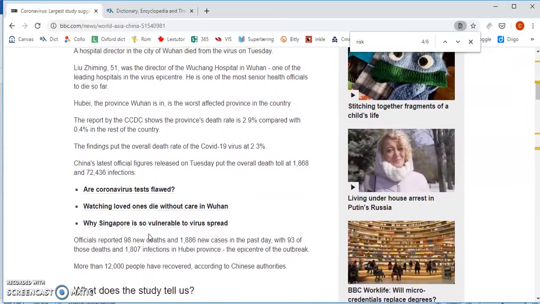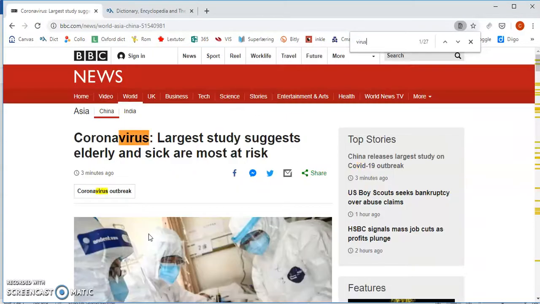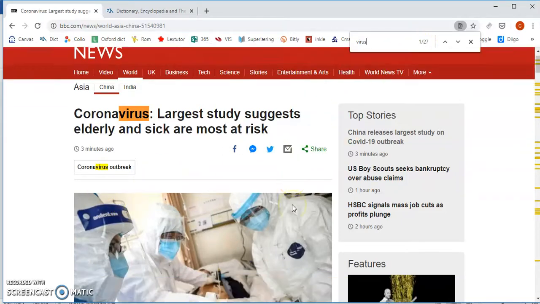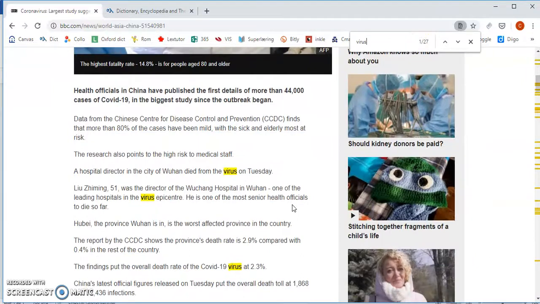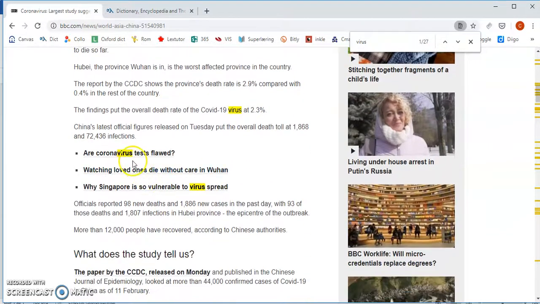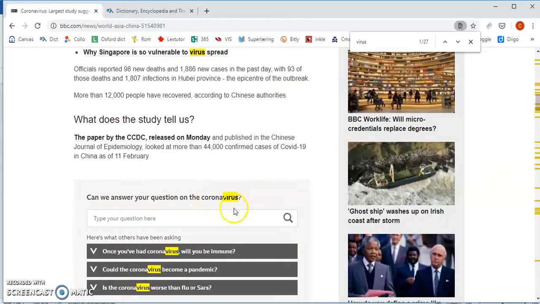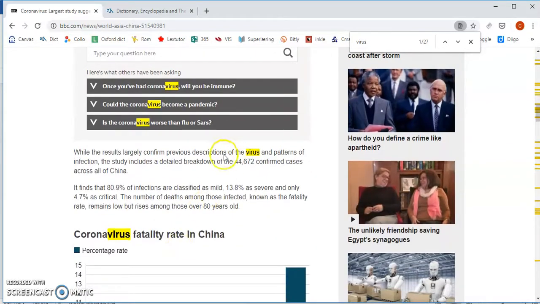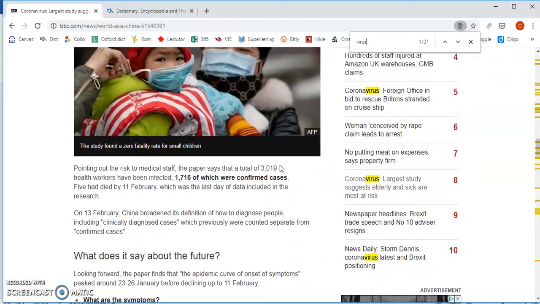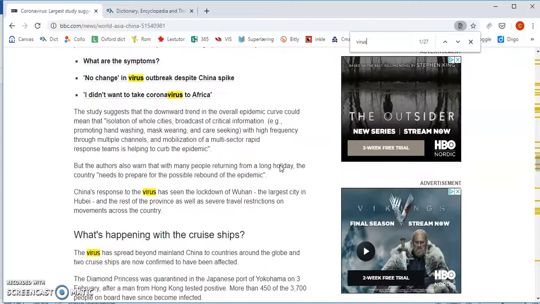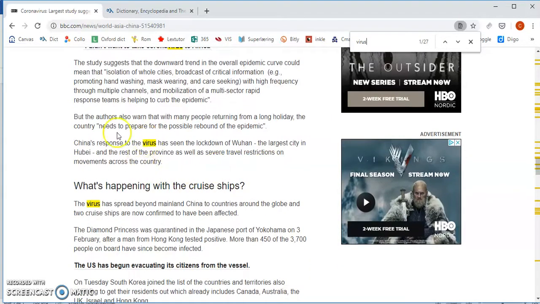If I, for example, try the word virus, I see that I have more hits, 27 times that's used on this page. So if I want to talk about the virus, which words can I use? Died from the virus, in the virus epicenter, oh, that's a good expression. Virus tests, virus spread, description of the virus, patterns of infection. So you see that there are a lot of different words that I can use together with virus.